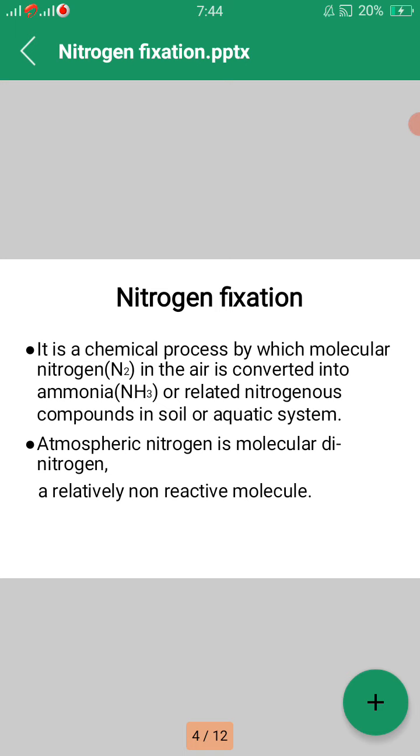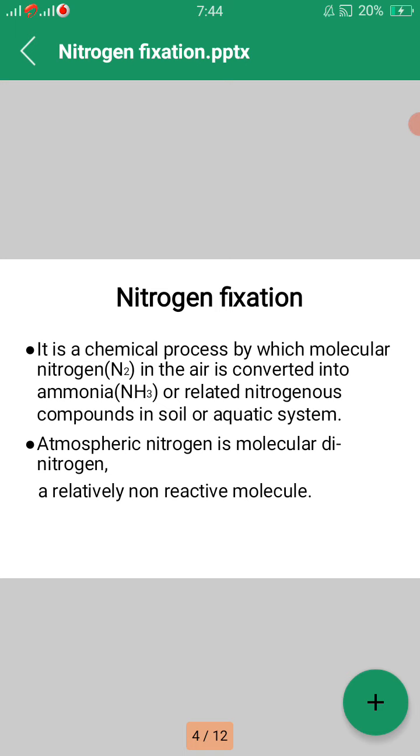Nitrogen is obtained by plants mainly from the atmosphere. The other sources of available soil nitrogen may be amino acids from decaying organic matter, animal excreta that is urea, and chemical fertilizers that can be absorbed directly by the plants.